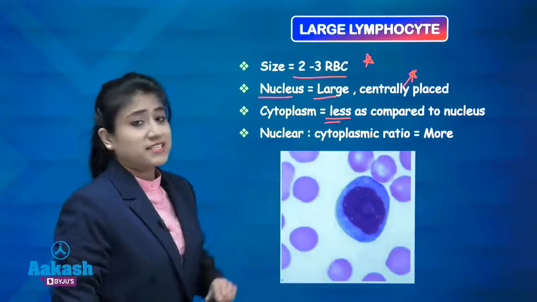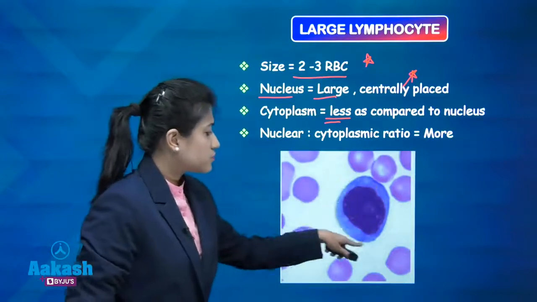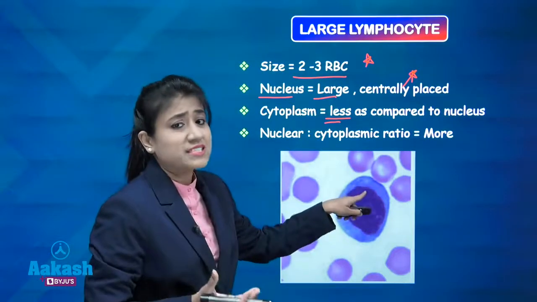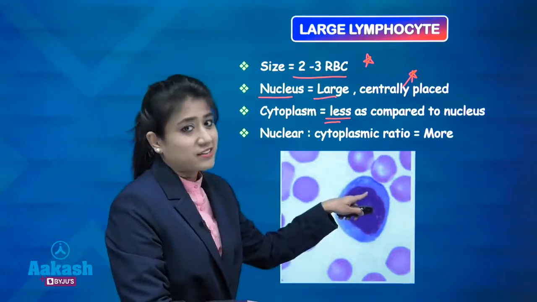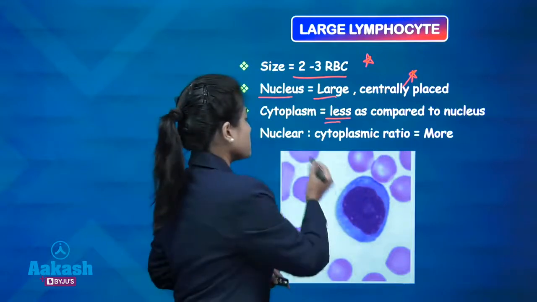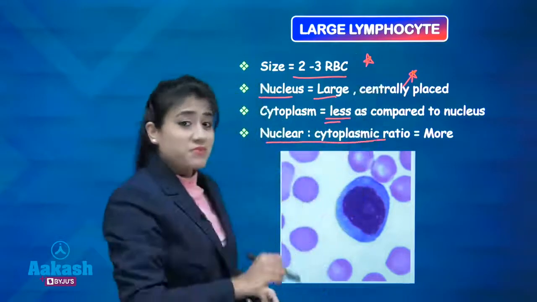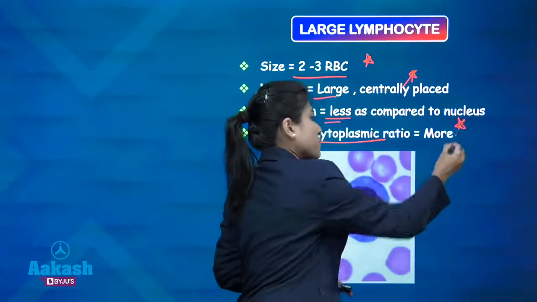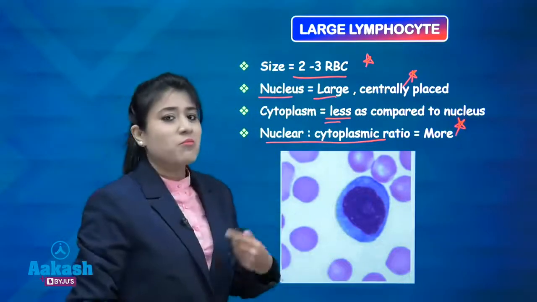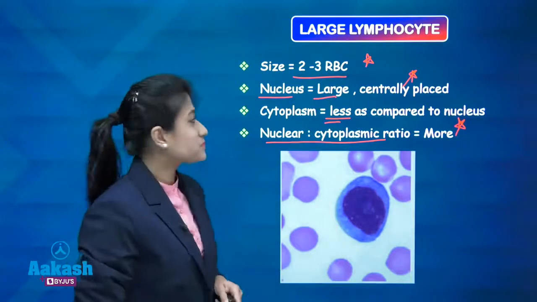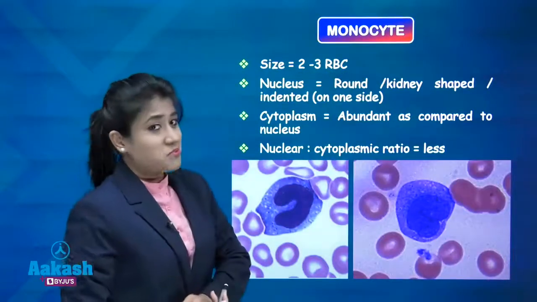In large lymphocyte again, nucleus is occupying more portion of the cell as compared to the cytoplasm of the cell. So here you can say that nuclear cytoplasmic ratio for large lymphocyte is more. Why? Because nucleus is occupying more portion of your cell. Now what about the monocyte?